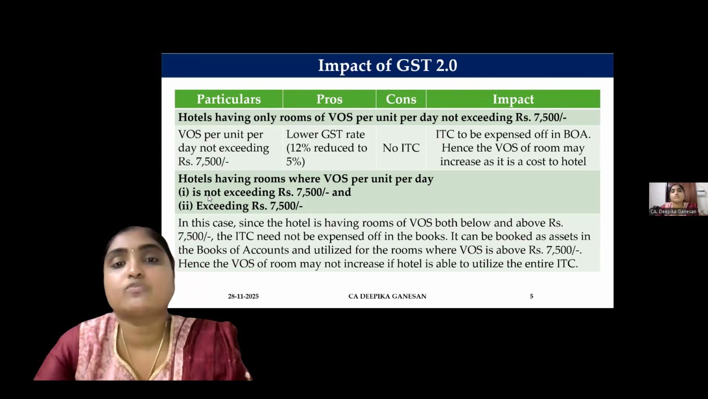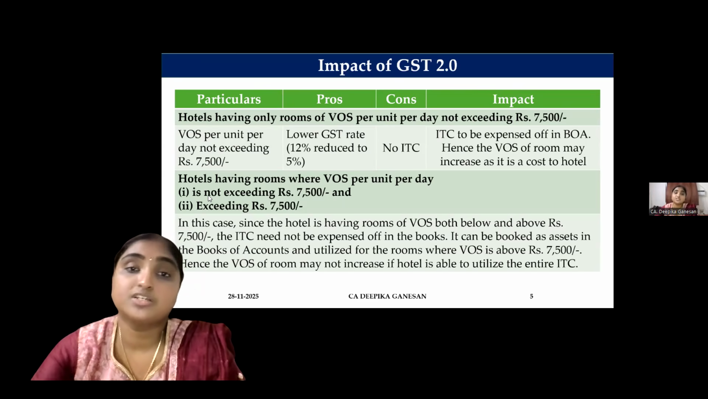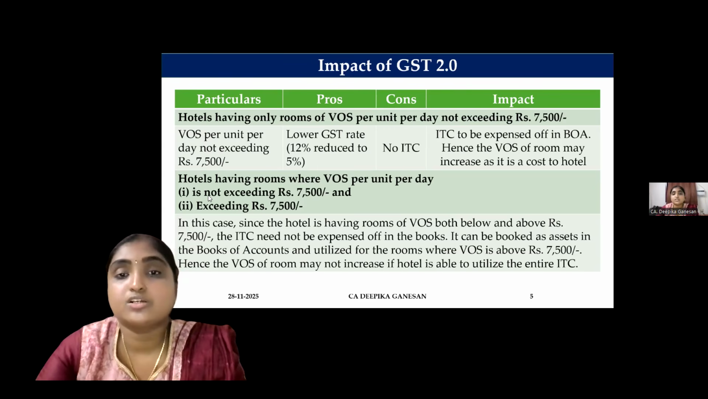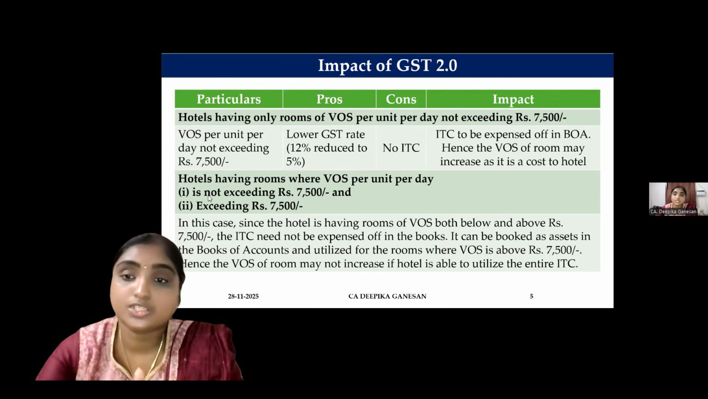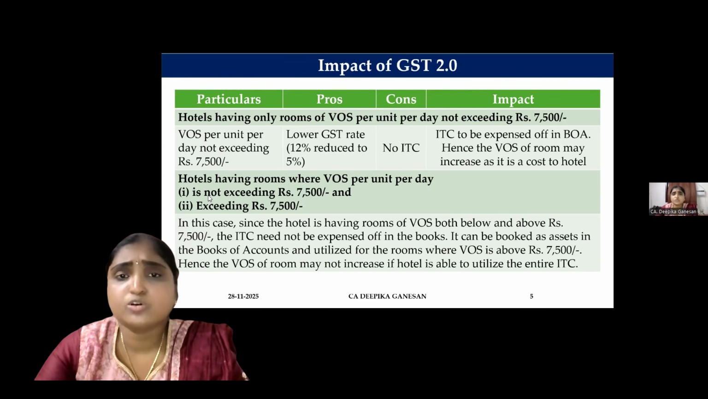When the hotel is not able to avail the input tax credit, they will add it to the cost, so they will not bear the loss. They cannot book this input tax credit as an asset in the books of accounts. They will have to expense it off. So they are not able to avail the ITC.